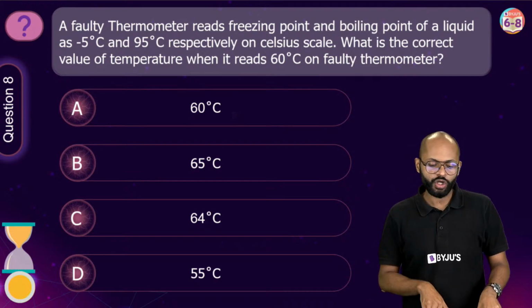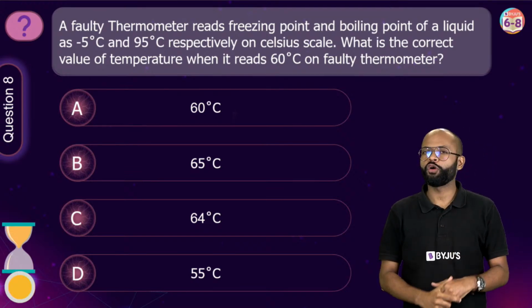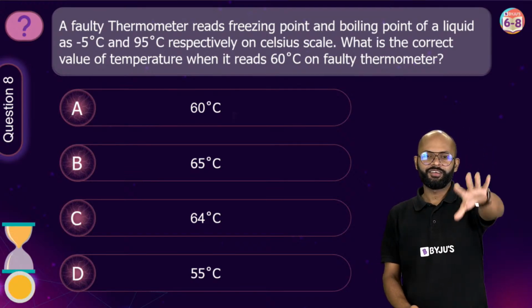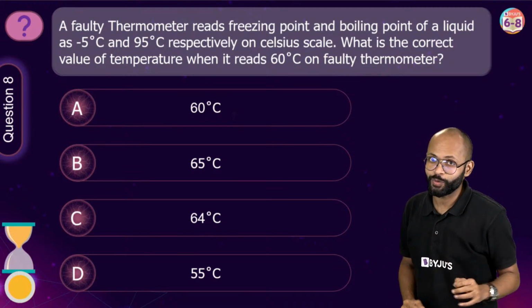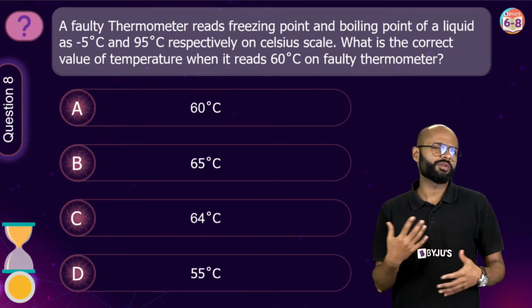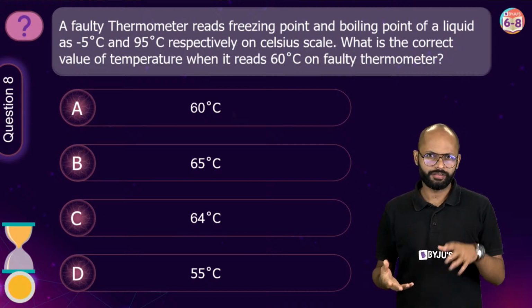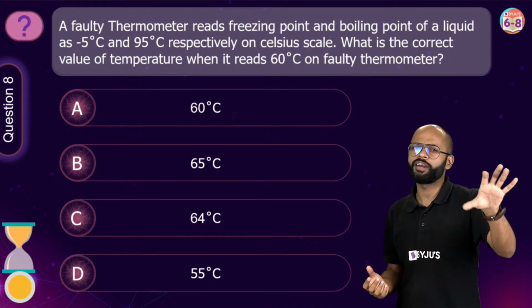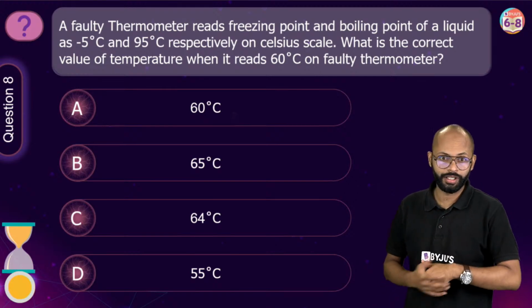What is the correct value of temperature when it reads 60 degrees Celsius on the faulty thermometer? We have 4 options in front of you right now. Try this question because this is another question where if you use common sense, you will get the correct answer. There are multiple ways to solve this. I will show you the hard way also, a formula based way, but I don't prefer that for this question particularly.